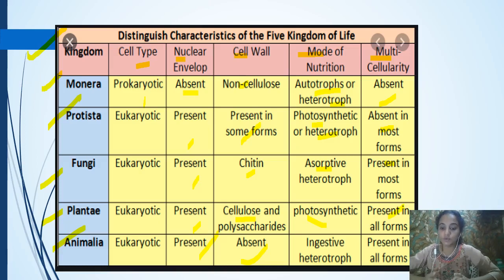So you have to learn this chart, so it will be easy when you come to each and every kingdom, so that you can identify what the cell type is, whether they have a nuclear envelope, whether there is a presence of cell wall, and what that cell wall is made up of, or whether the cell wall is absent. And you can see the mode of nutrition and even the cellular level, whether unicellular or multicellular. Okay, so this chart you have to learn. That will help you to study further.